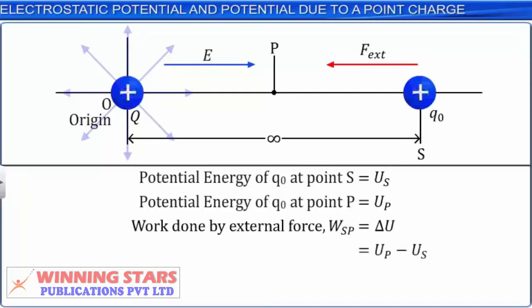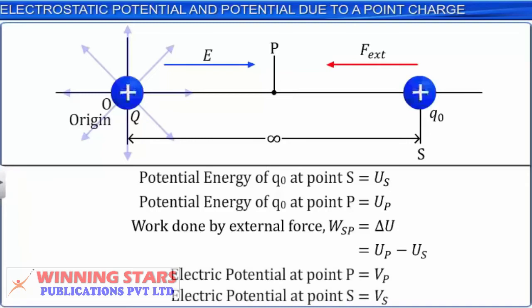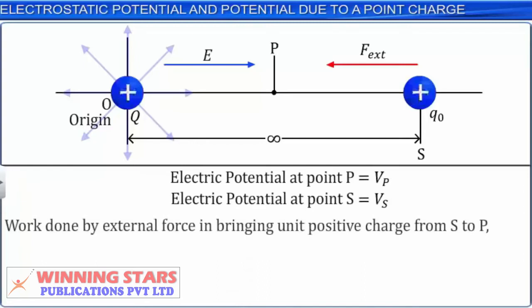If Vp and Vs denote the electric potentials at points P and S respectively, then the work done by the external force to bring the unit positive charge from S to P is equal to Vp minus Vs, which in turn is equal to (UP minus US) by Q0.